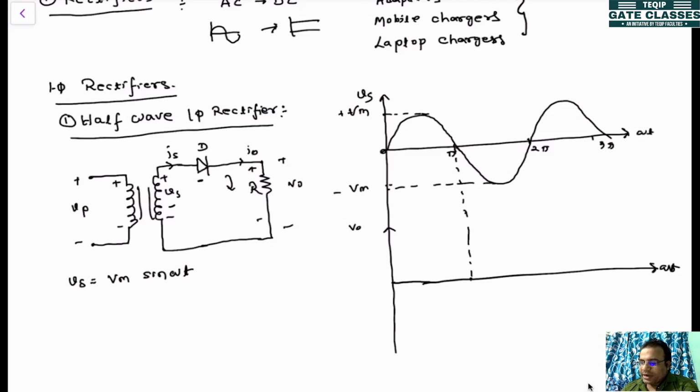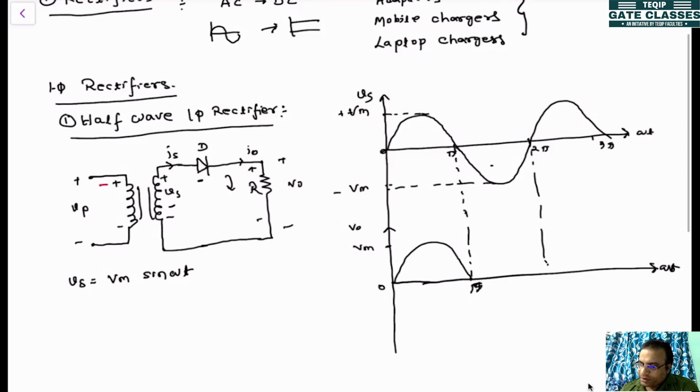If it is a practical diode, there will be a very small voltage drop, which you can neglect. So it will be a mere reflection of the input voltage. This is 0, this is pi, and this is Vm. Now from pi to 2 pi, the next half cycle, what will the polarity of the input side voltage be?